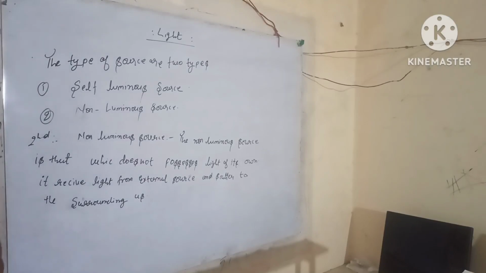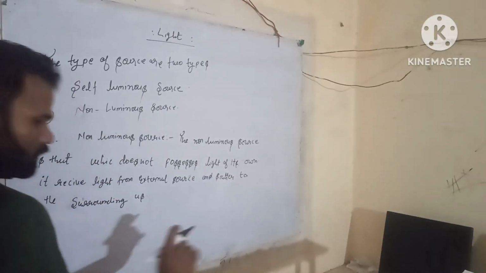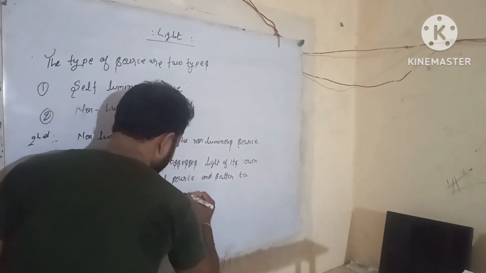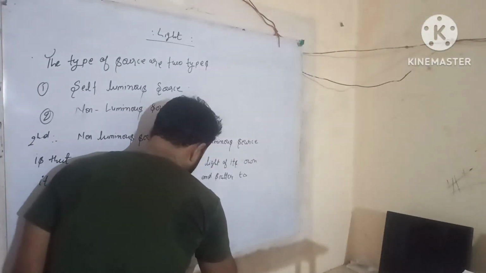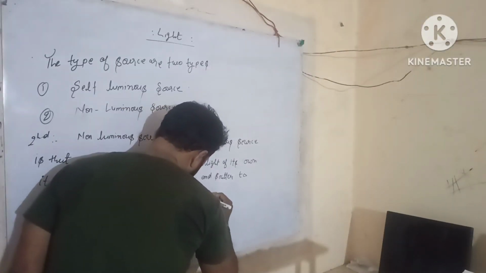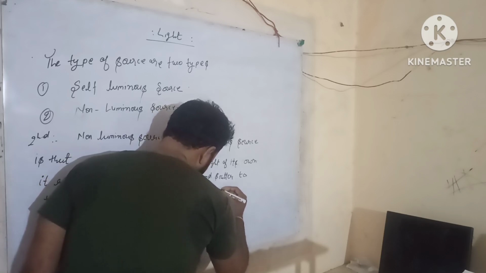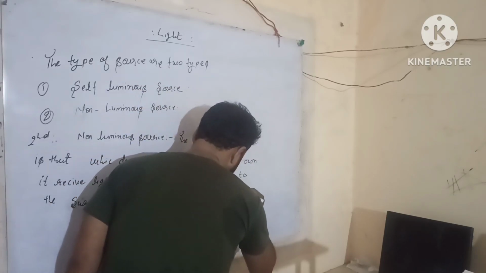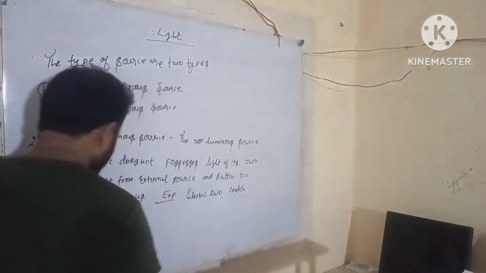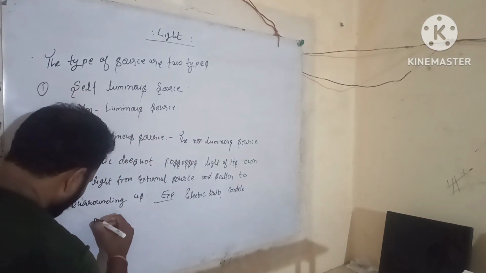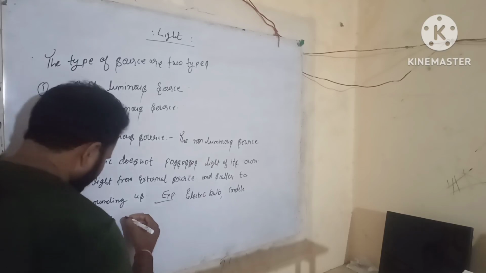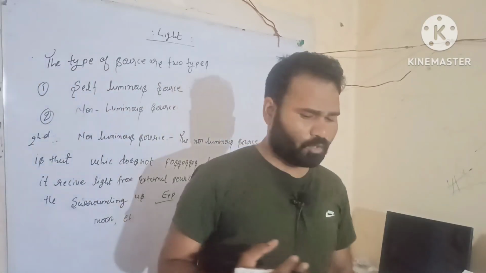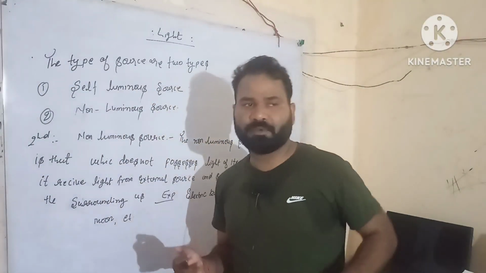Okay, students, what is the example? For examples: electric bulb, candle, and next one, students, the moon, and the star. Many types of sources are non-luminous sources.